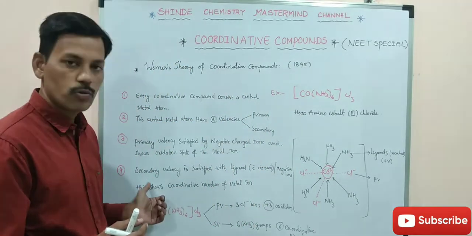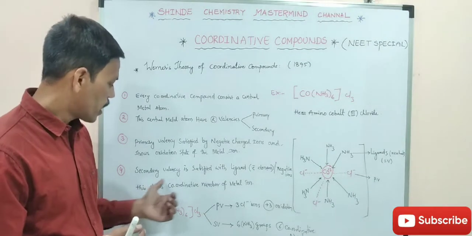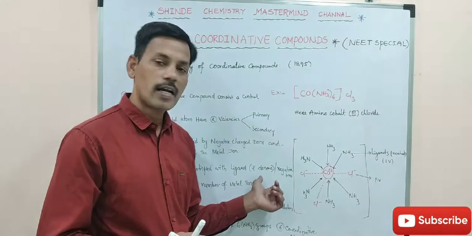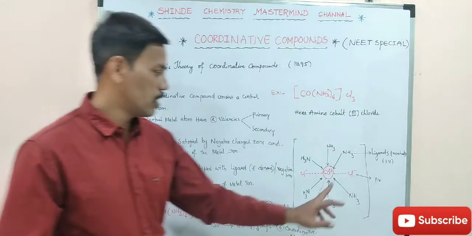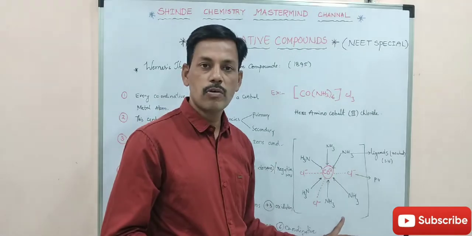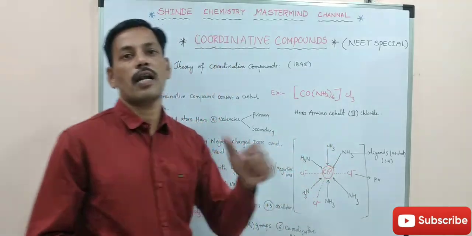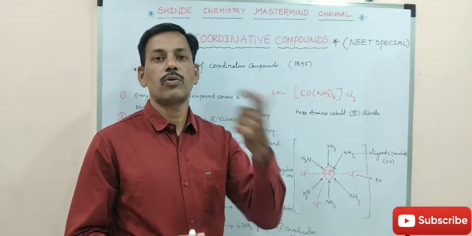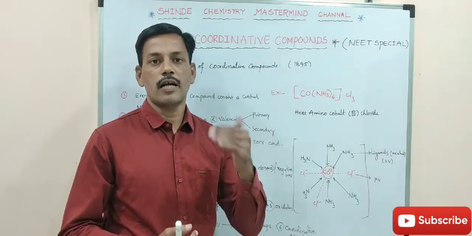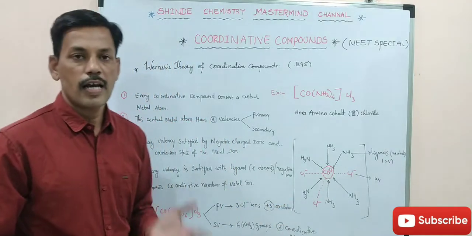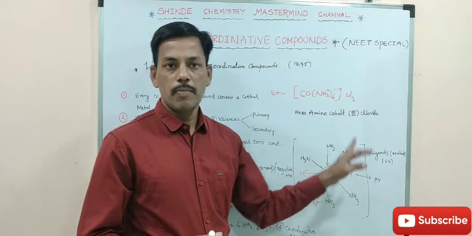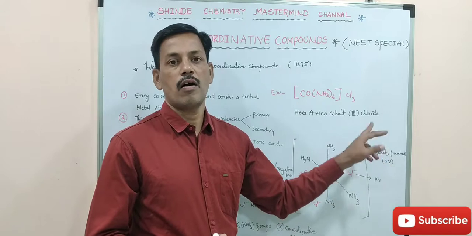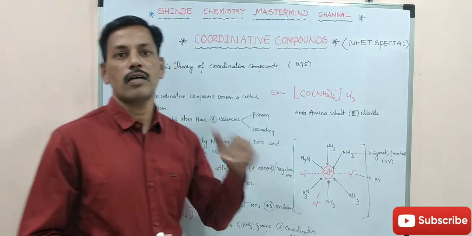Next, the secondary valency is satisfied with ligands. The secondary valency in this picture is the 6 ammine groups, so the 6 ammine groups are ligands. What do you mean by ligands? Ligands are electron donors, and they may be neutral or negative.